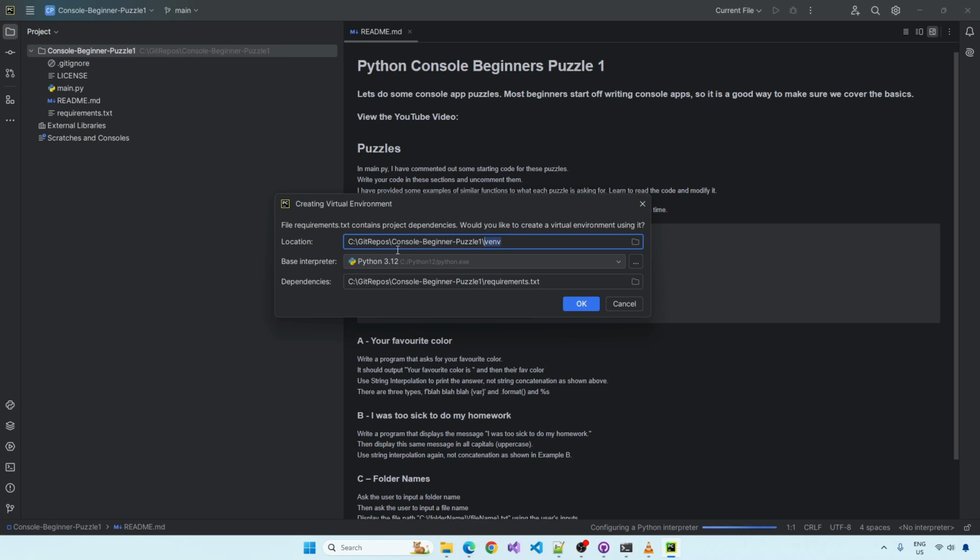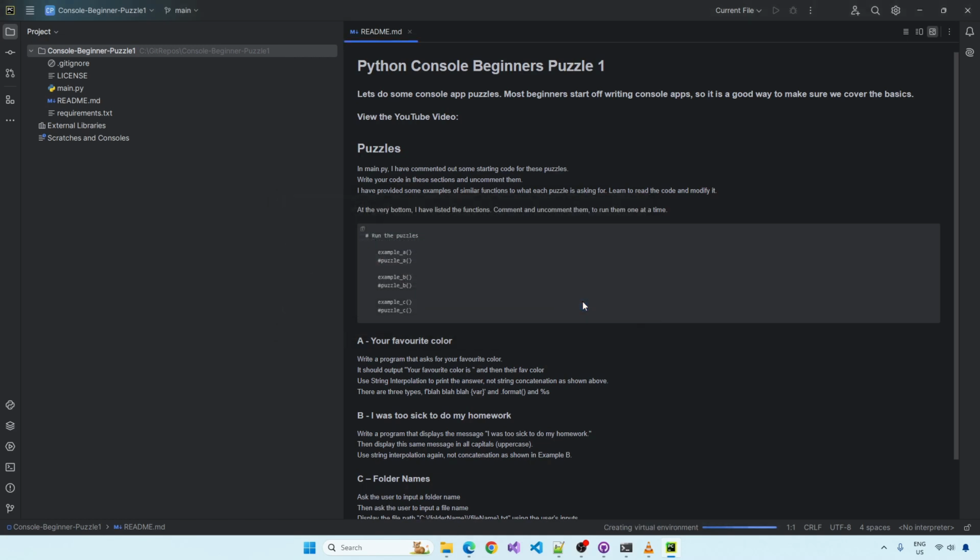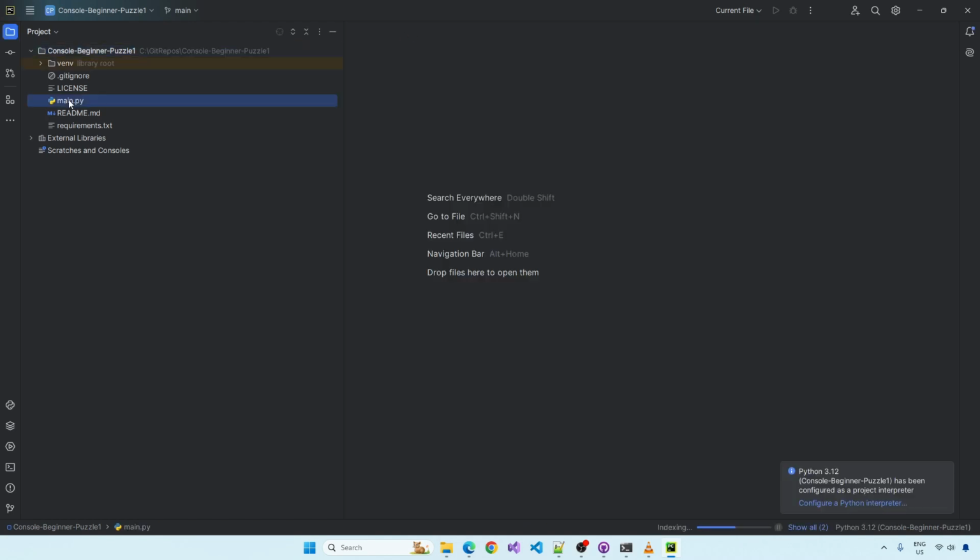Inside Console Puzzle 1, we'll be using the base interpreter for the whole system. So that looks good. 3.12, we'll be cloning that into the virtual environment. And we'll be loading the dependencies from our requirements file, this is exactly what we want. I'll click OK. It's not usually this easy. Let it install the packages. I'll close the README and I'll open up the main.py.